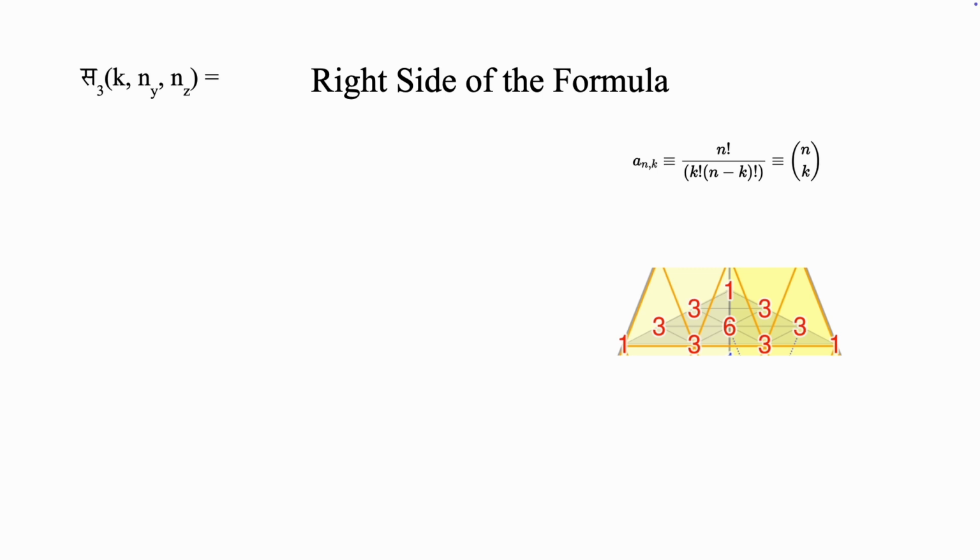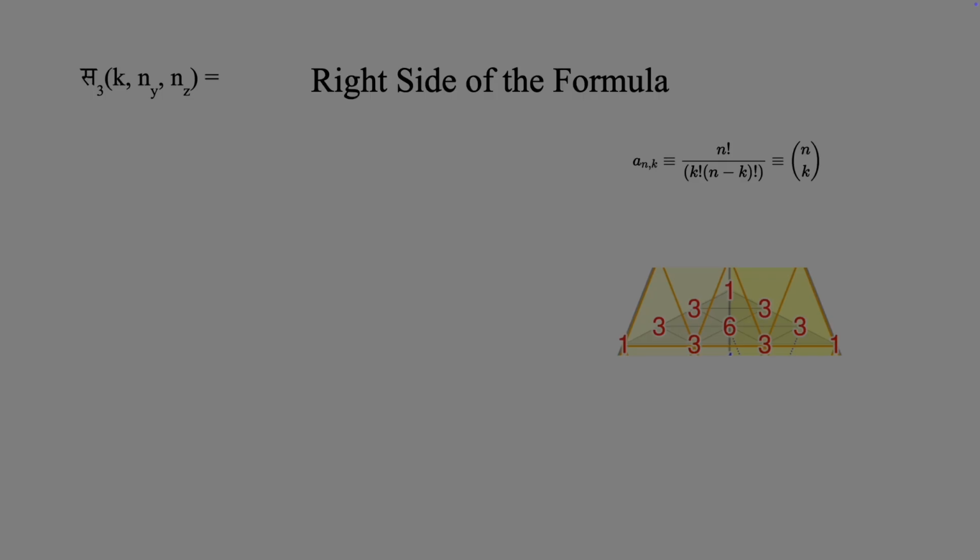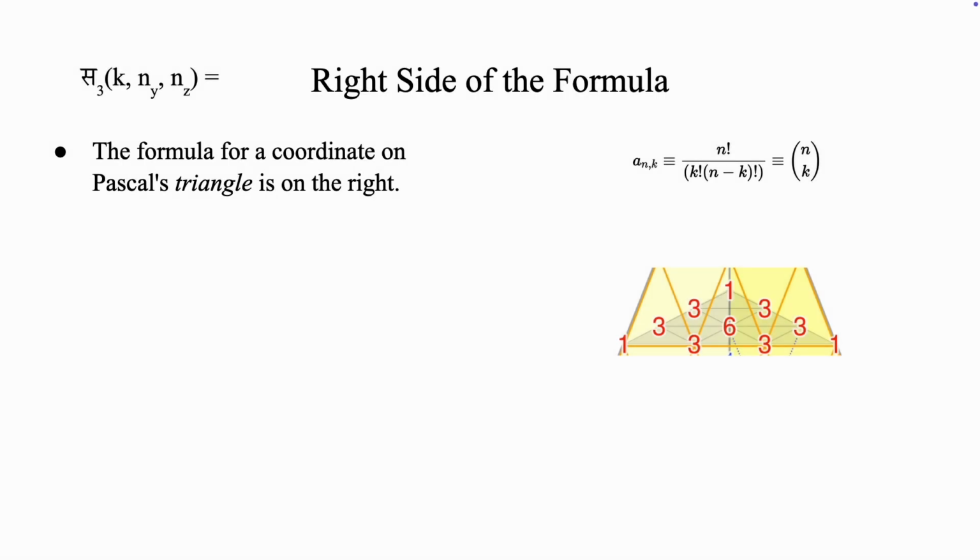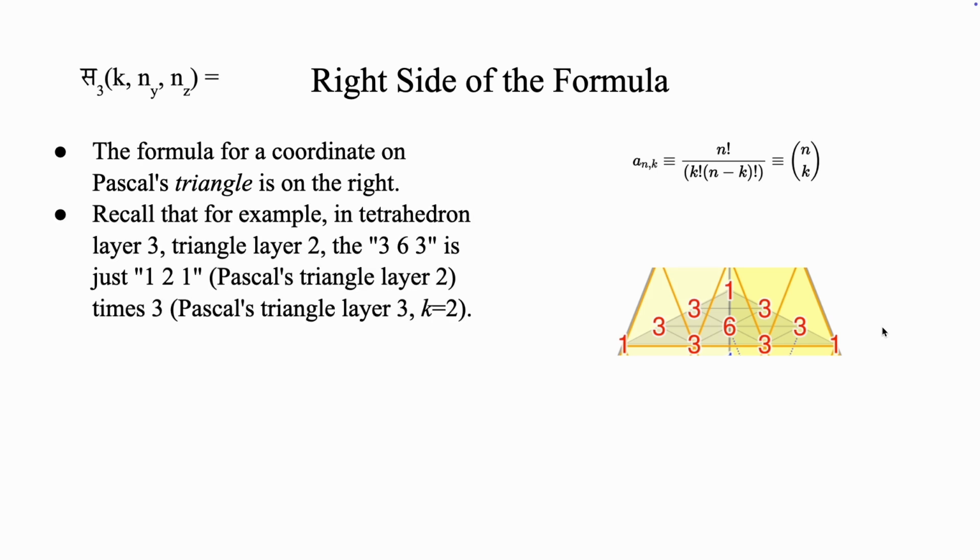But the left side of the formula is really the easy part. We now need to get the right side of the formula ready. The formula for a coordinate on Pascal's triangle is on the right. It's already been found out quite a while ago. Recall that, for example, in tetrahedron layer 3, triangle layer 2, the 3, 6, 3 is just 1, 2, 1, or Pascal's triangle layer 2, multiplied by 3, which is Pascal's triangle layer 3, wherein k equals 2.